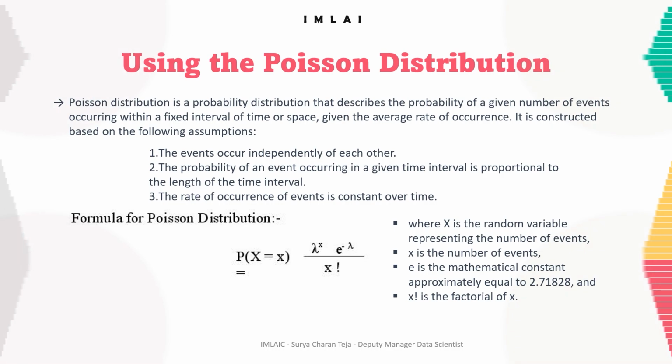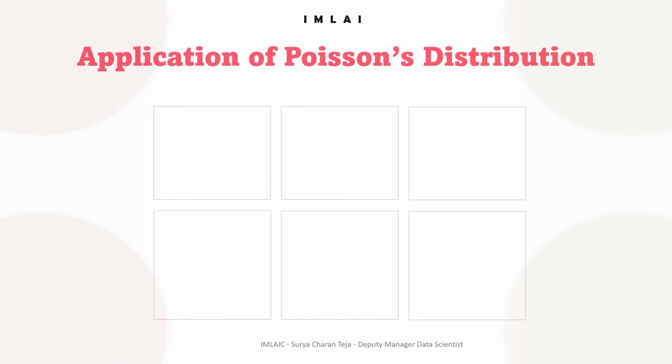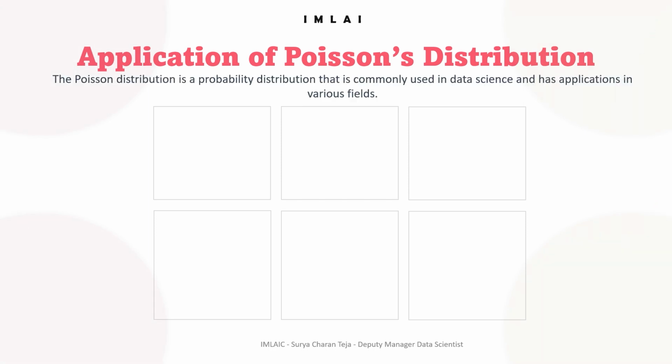Now let's look into the various applications of Poisson's distribution. So where can data scientists leverage this distribution? The Poisson distribution is a probability distribution that's commonly used in data science and has applications in various fields. And you can see some of those here.